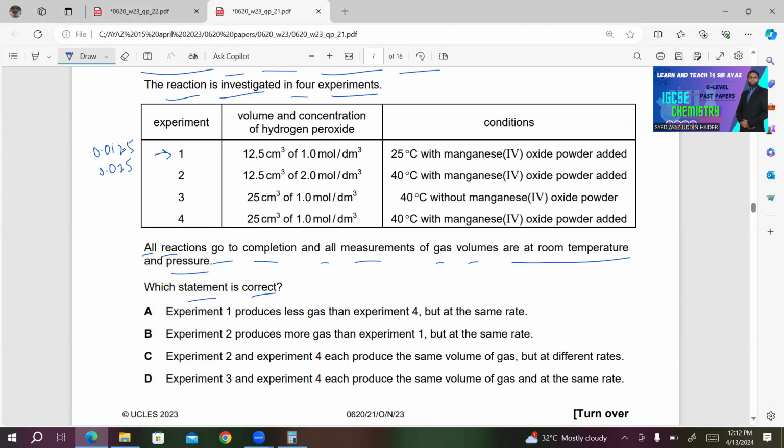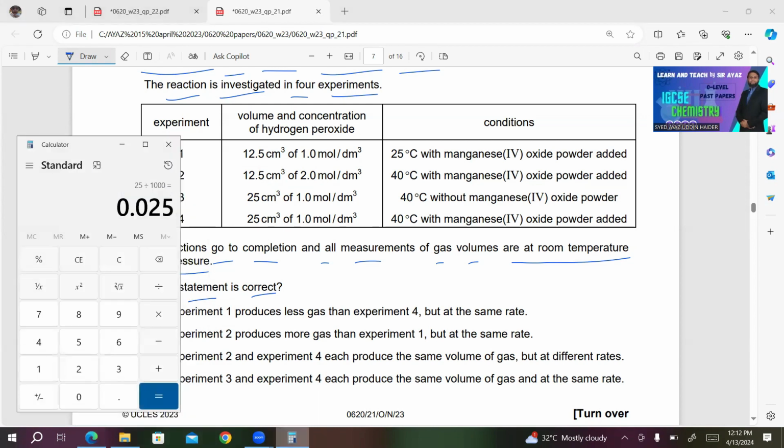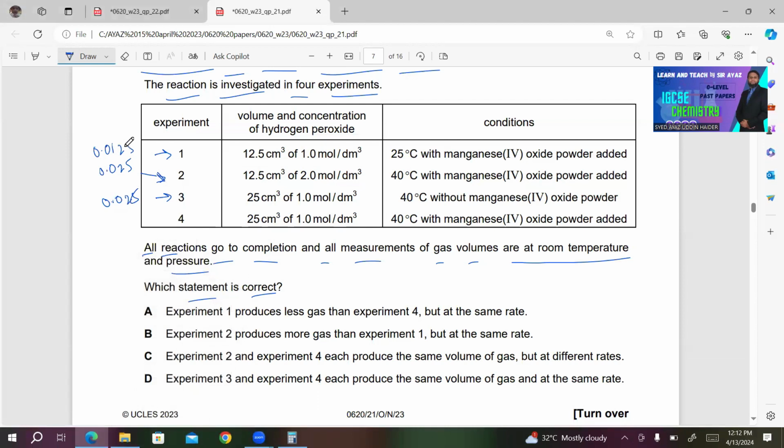So for experiment number 3, 0.025. Experiment number 4, same. We have 25 cm3 of 1 mole per dm3 of H2O2. So you again have 0.025. So we have a high number of moles in case of 2, 3, and 4 as compared to 1.